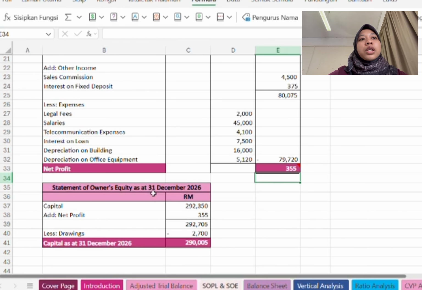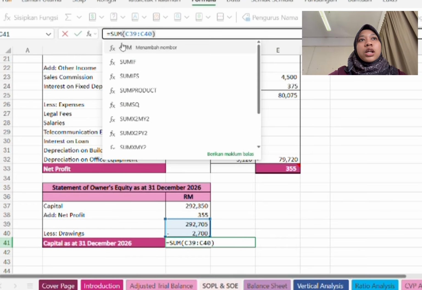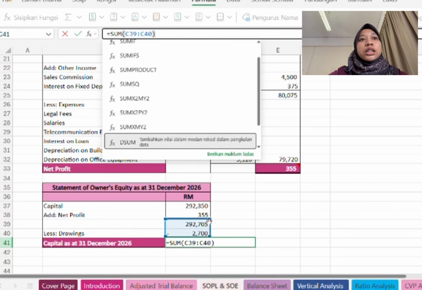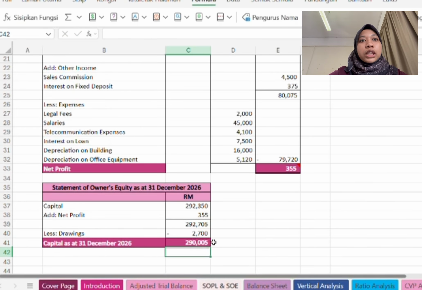For the statement of equity of Abibas, we get the value here, the capital, and all of this from the adjusted trial balance. The value of capital as at 31 December 2026, we get using the SUM formula, adding C39 and C40.